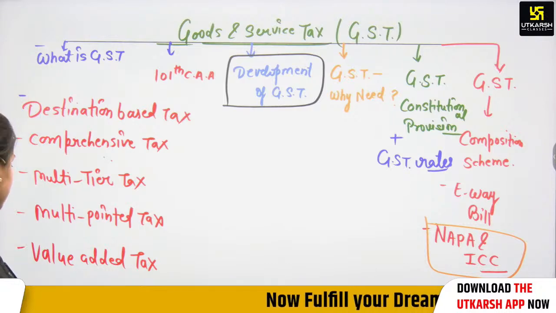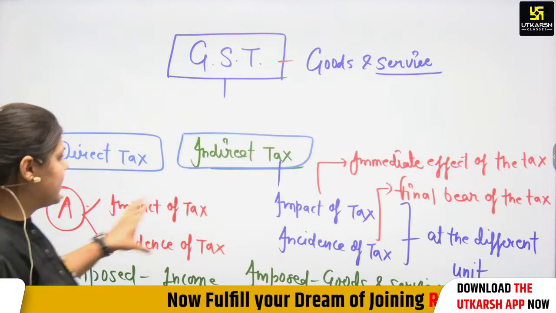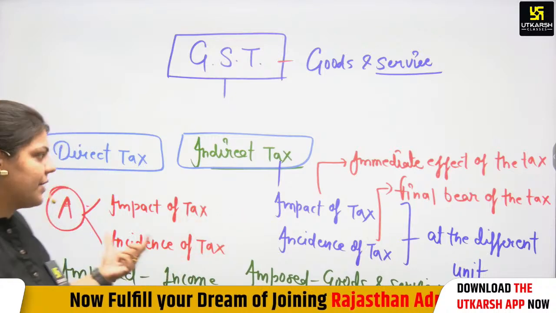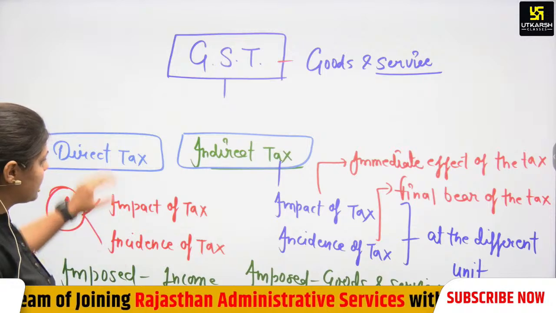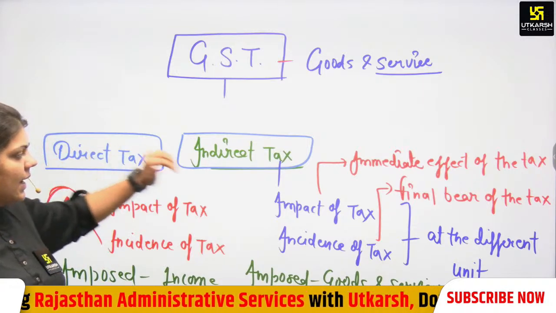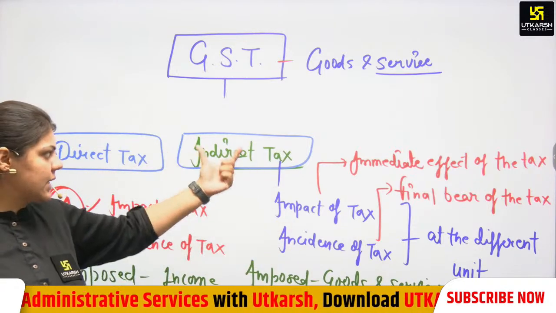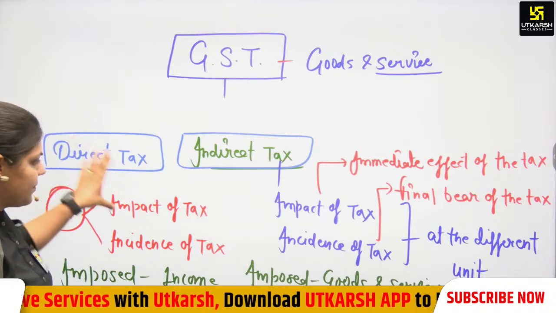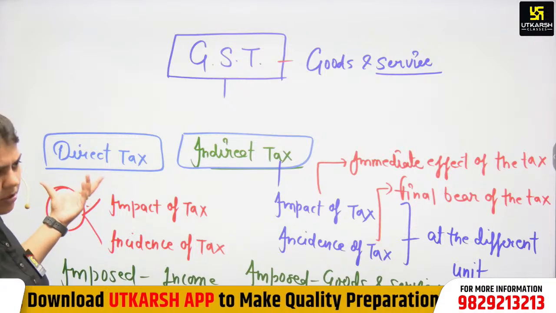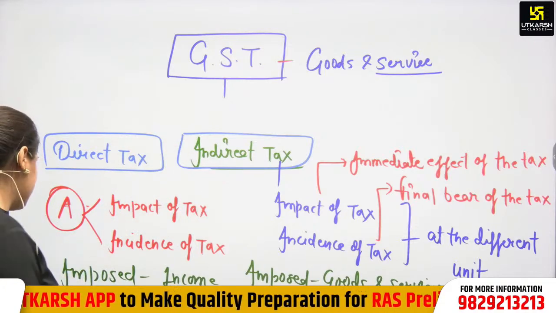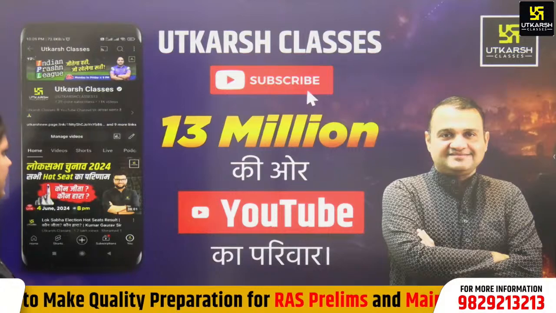Firstly we discussed direct tax and indirect tax. The basic difference is impact of tax and incidence of tax. When it is on the same person, same unit, it is called direct, and when it is on different units, it is called indirect. Indirect tax can be shifted, direct cannot. GST is an indirect tax, you have to remember.